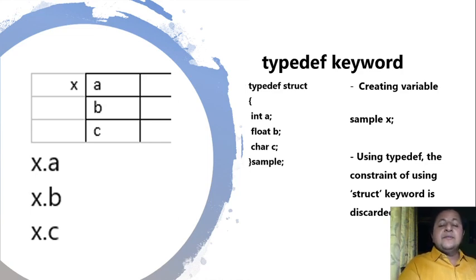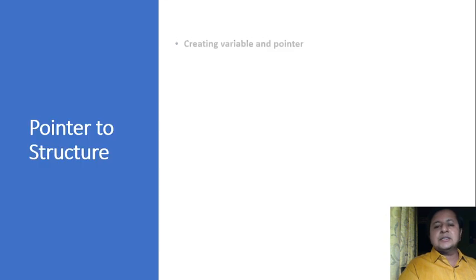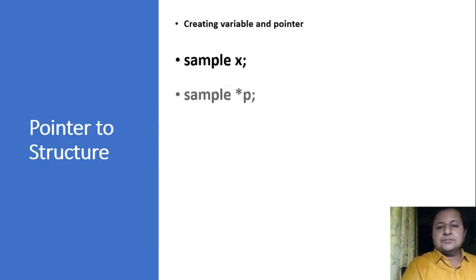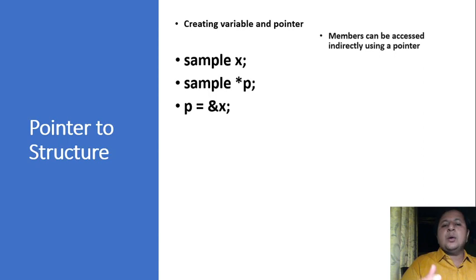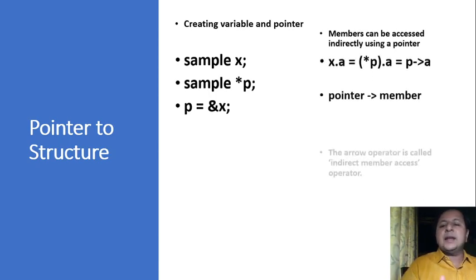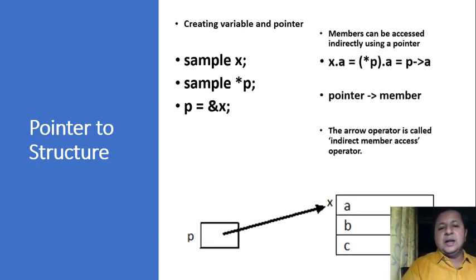Now let us move ahead with the concept that we would require the majority of times when we work with our data structures, that is pointer to structure. Okay, so let us see how we can create a pointer and how we can access it. So sample x, I'm using the same structure which we have defined already. Sample x will create the variable x, as you can see here in this figure, variable x with the internal members a, b, c. Next I'm creating sample star p.